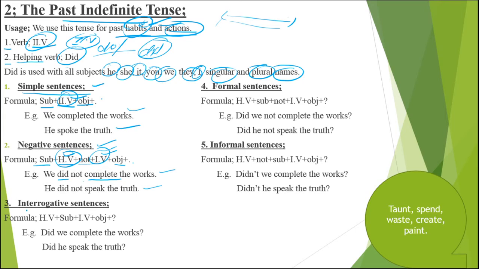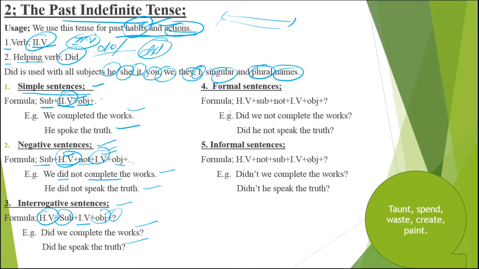And next we have got interrogative sentences, those sentences in which we ask questions. For asking questions, definitely we bring the helping verb first, after that the subject, and then the first form, object and question mark. Like we say, did we complete the works and did she speak the truth?